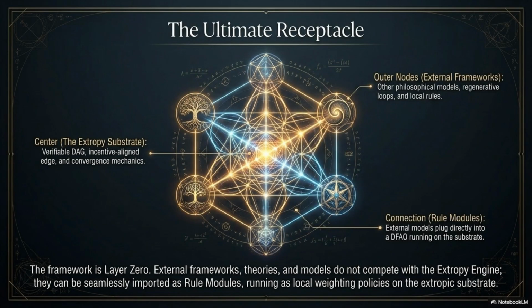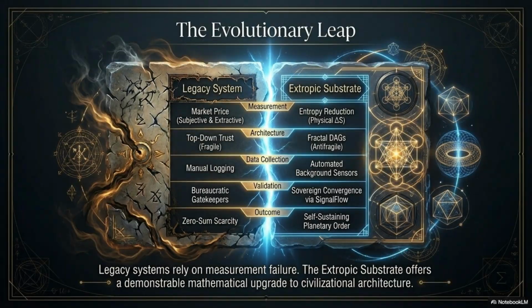The framework acts as layer 0, the ultimate receptacle. External frameworks can be imported as rule modules, running as local weighting policies on the extropic substrate, thereby eliminating competition between philosophical models. The extropic substrate represents an evolutionary leap, moving from fragile legacy systems that rely on measurement failure to a demonstrably mathematical upgrade for civilizational architecture, centered on entropy reduction and verifiable outcomes.